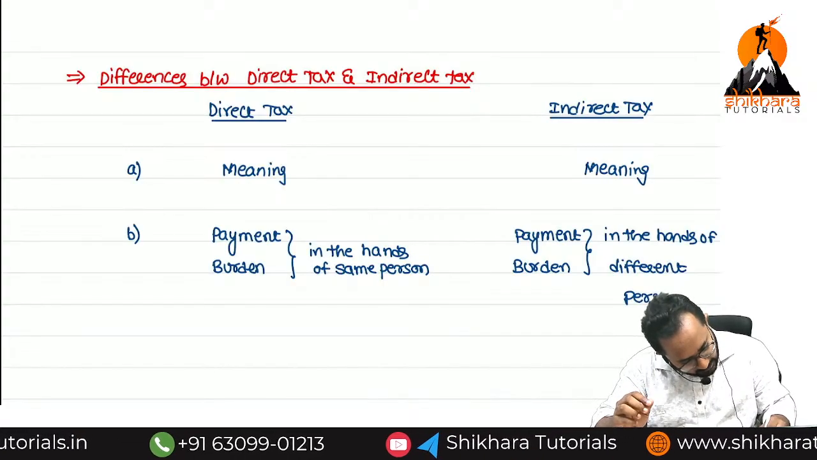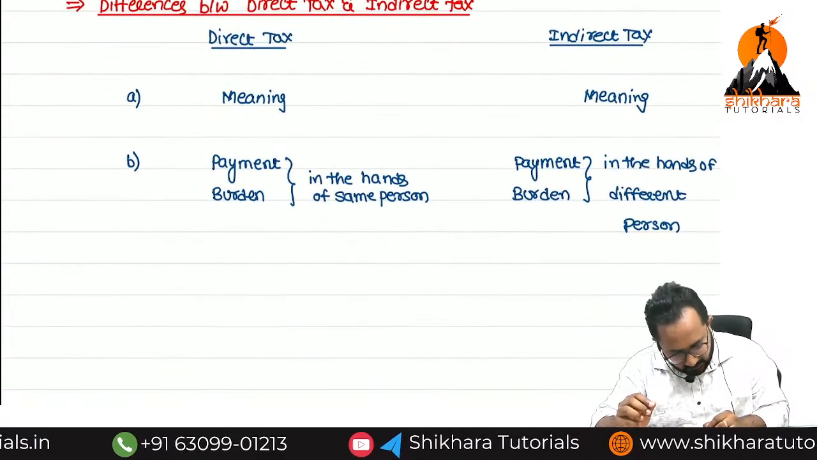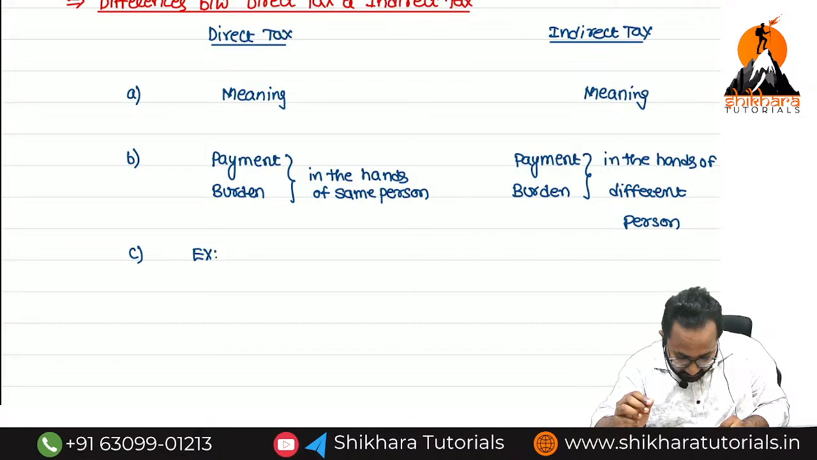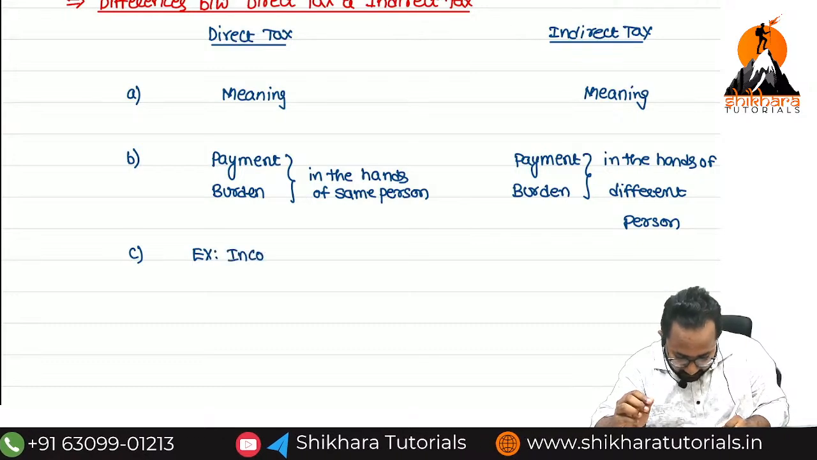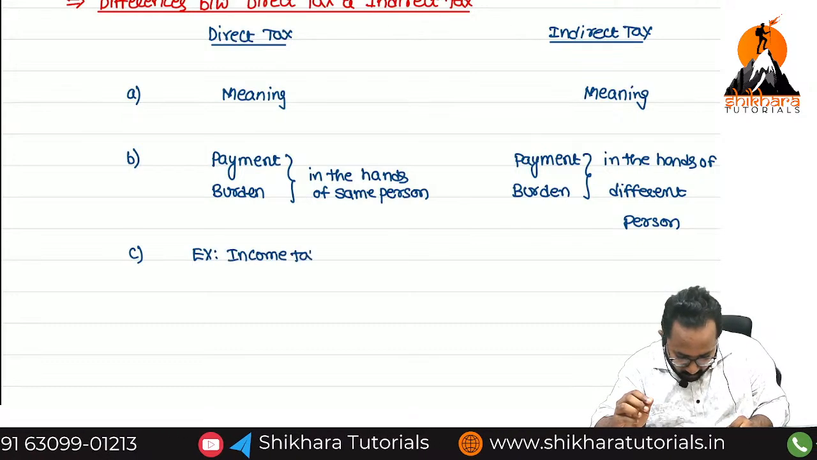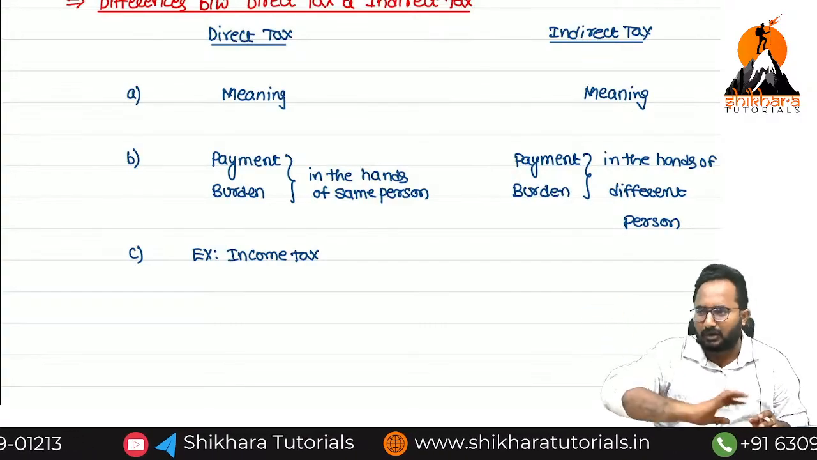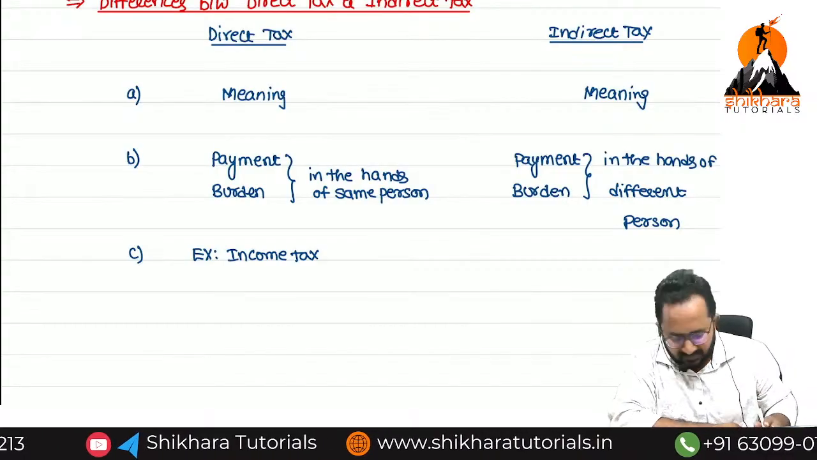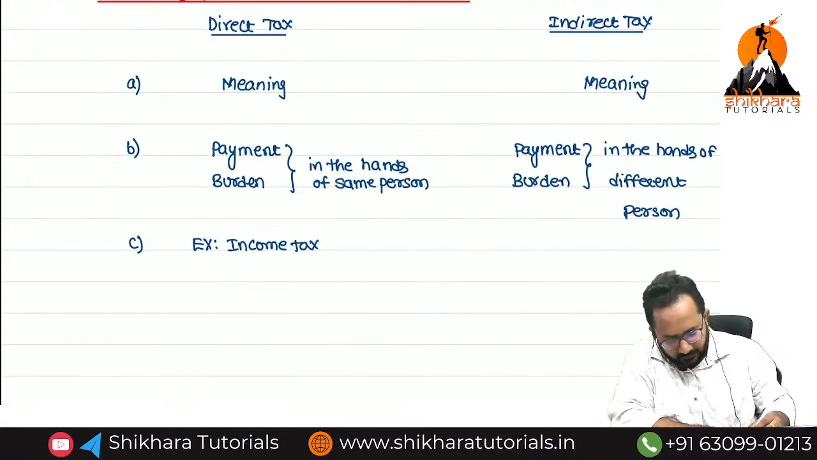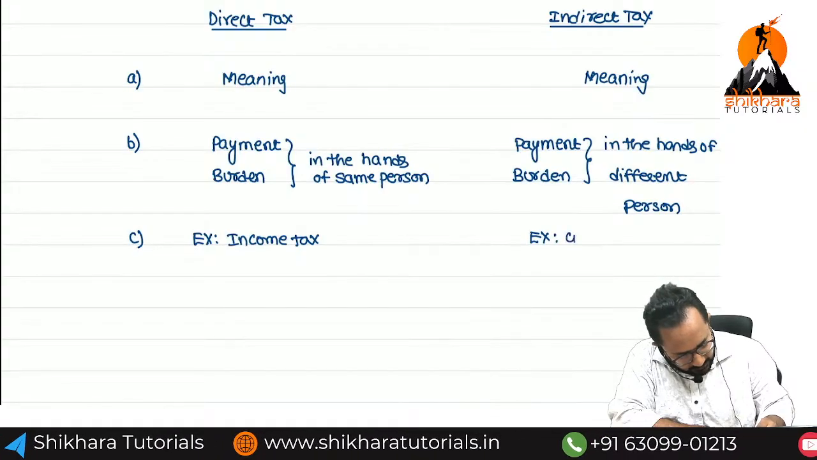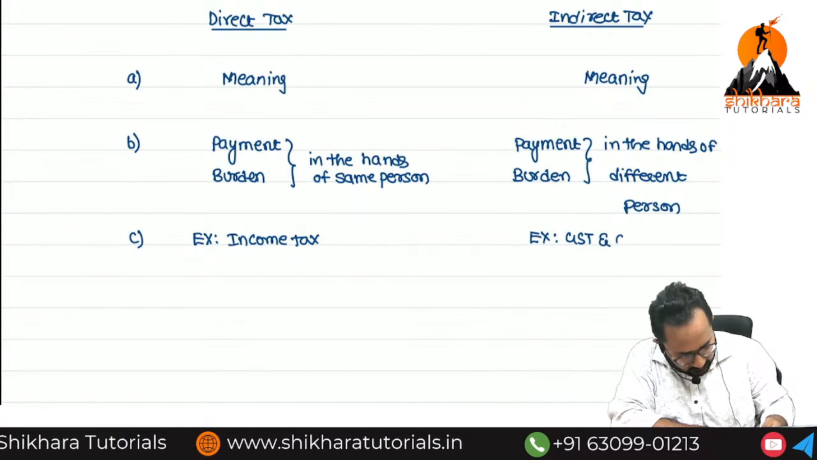Next, can you tell me the third differentiation we can write? Examples we can write. Direct tax example is what? Income tax. Only one thing is practically there, income tax. In the final level I will tell you one more tax, but not required right now. Next: GST. Super. GST and customs duty.